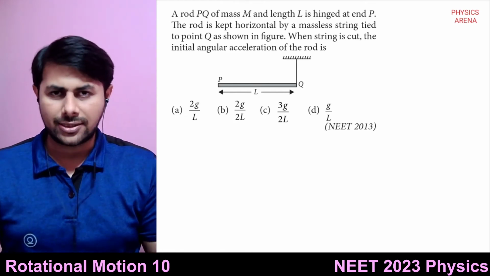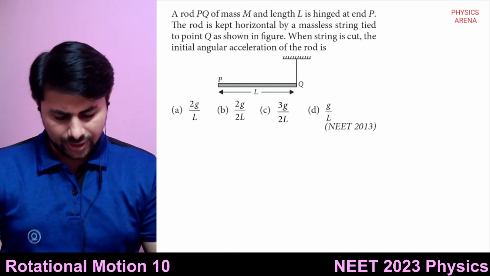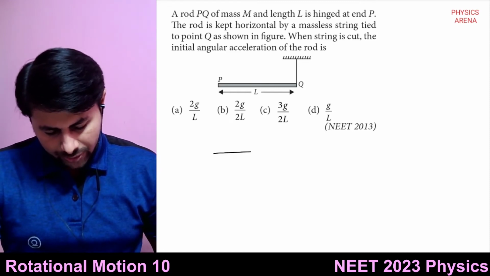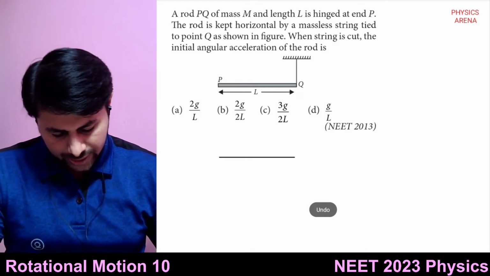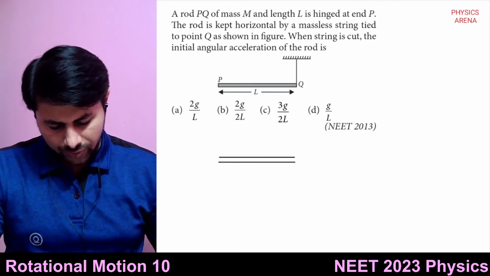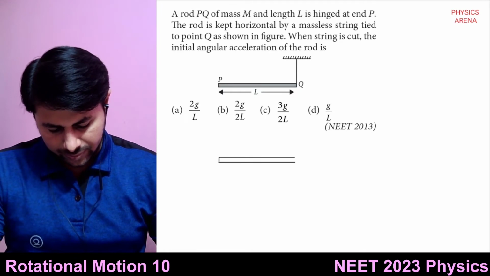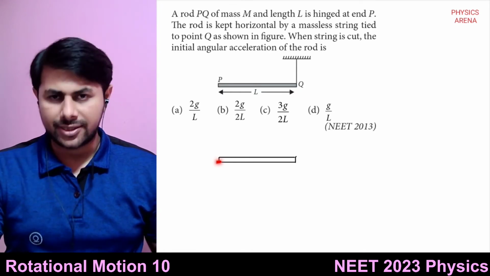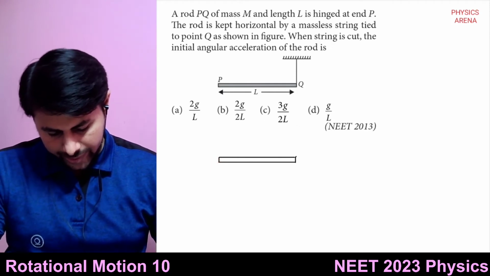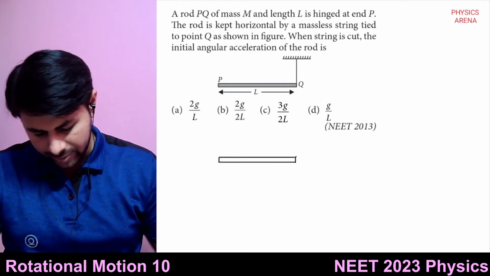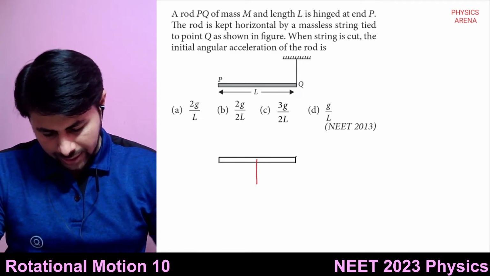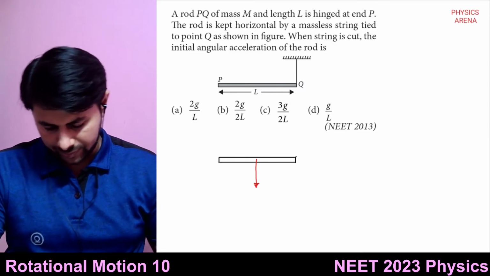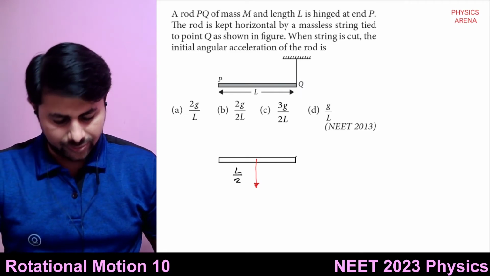Angular acceleration at the starting point. This is the question, which is very simple. So when this string is cut, what are the forces acting on it? It is hinged at this point. So there is only one force, the gravitational force, which acts from the center of gravity, L by 2 of the rod.